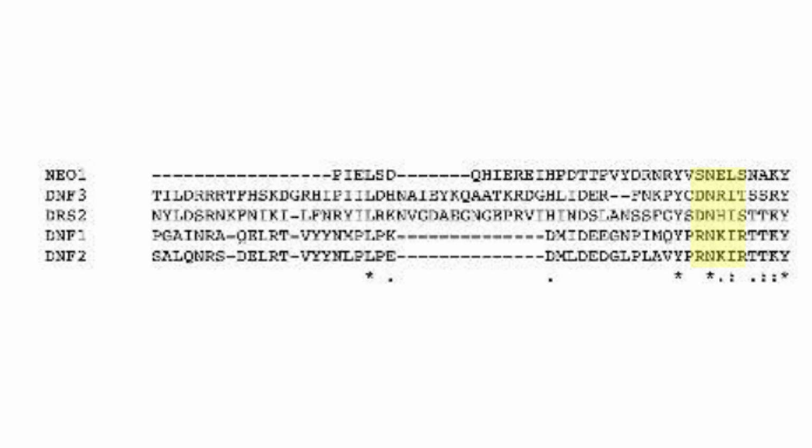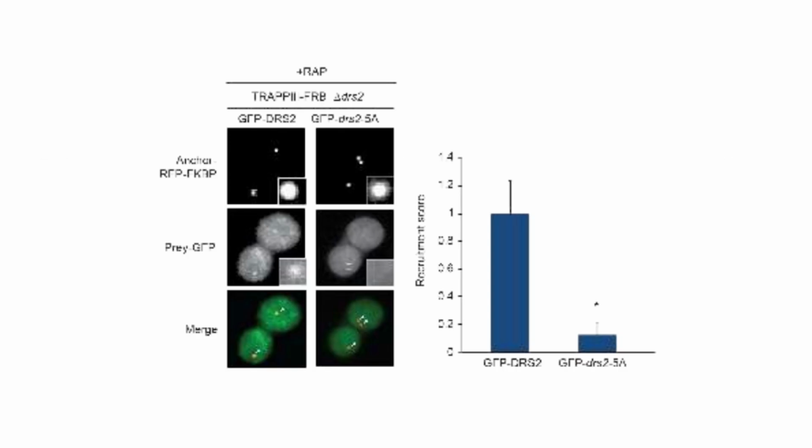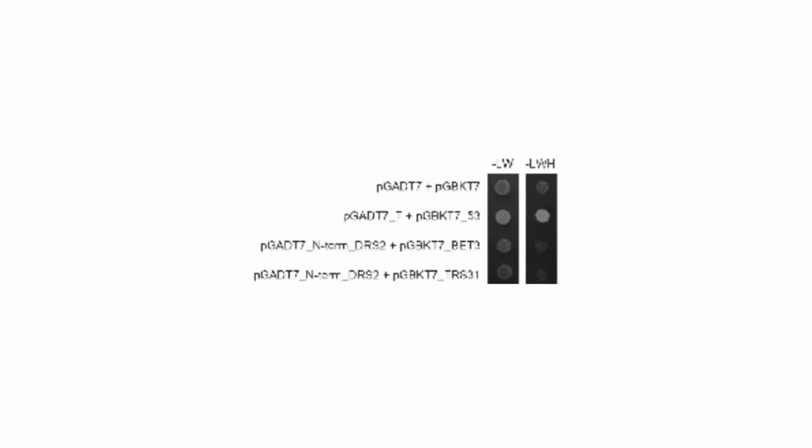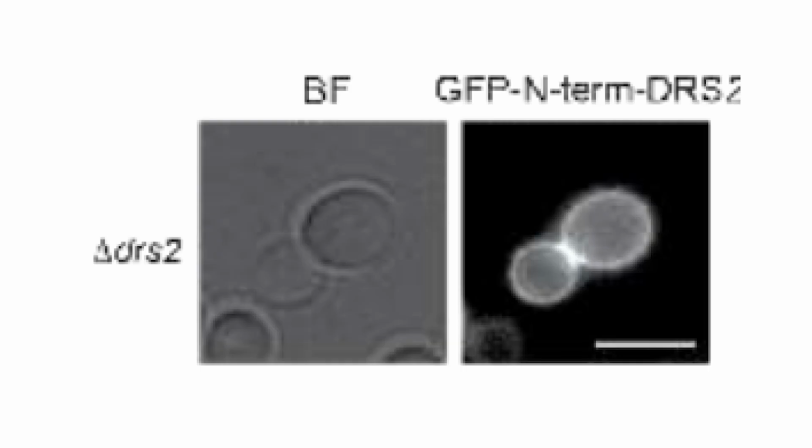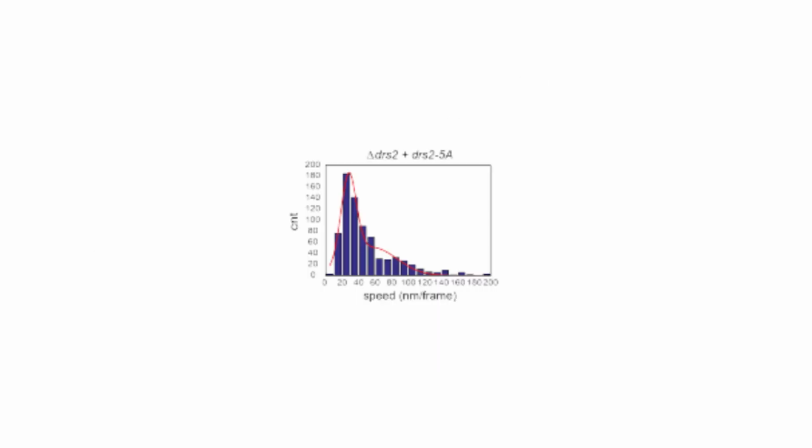Additionally, I identified a short motif in the N-terminal tail of Drs2 that is required for the TRAPIII-Drs2 interaction. This is a motif highly conserved among P4-ATPases and other proteins that bind MTCs, which suggests that it might have a more general role in regulating the trafficking of vesicles that remains to be elucidated.